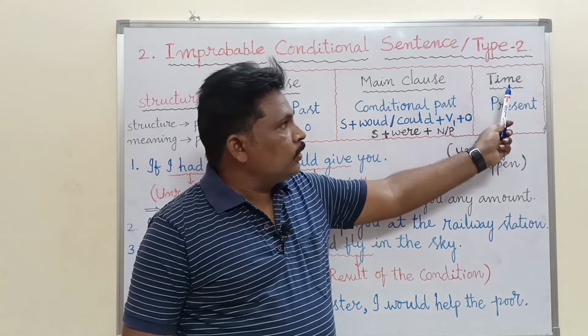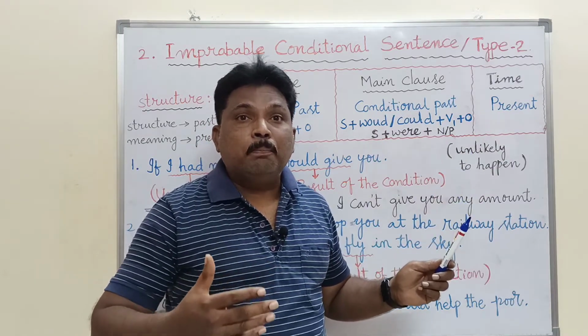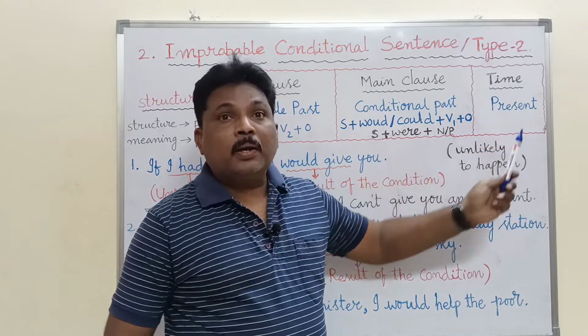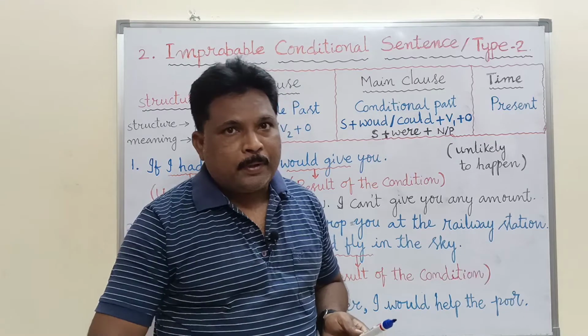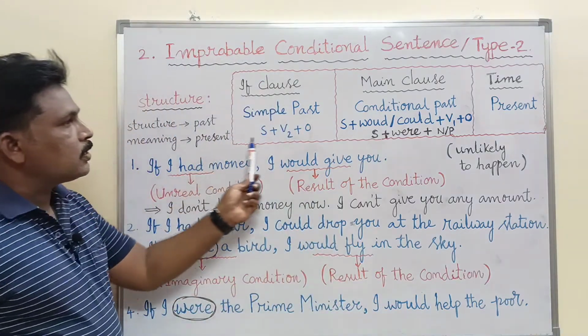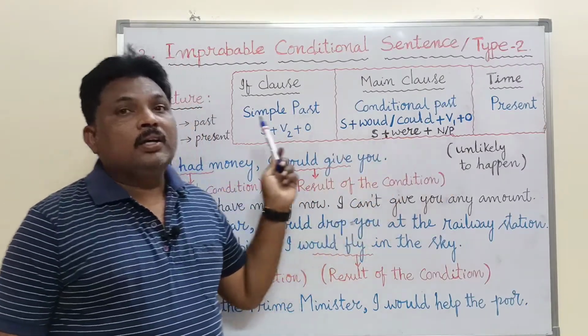And the third one, the last one, is: for what actions is this improbable conditional sentence used? It is used for present actions which are unlikely to happen, so they are called unreal actions. So this is about the structure or the form of the verb or the tense.